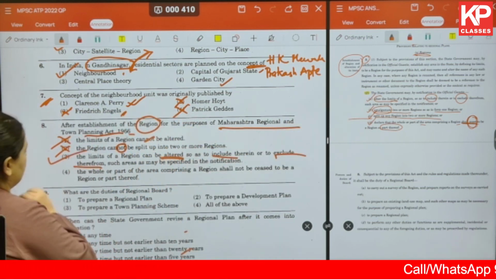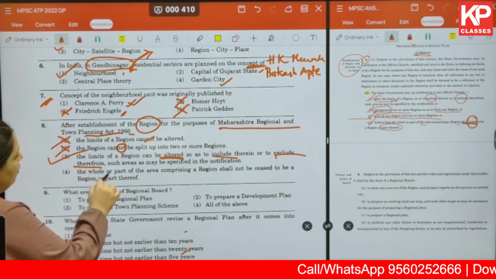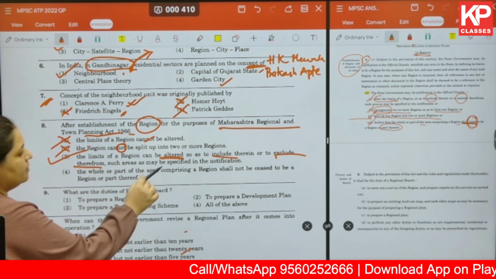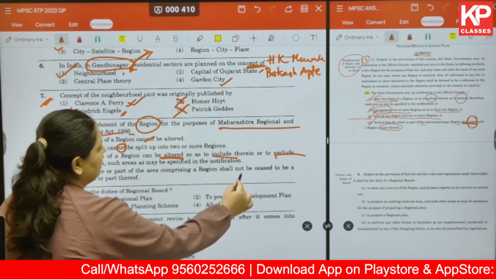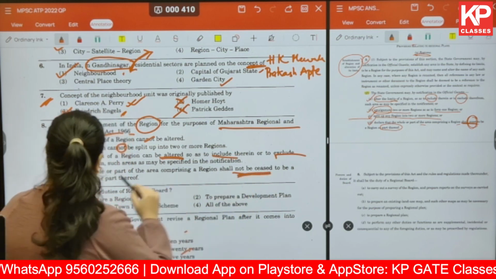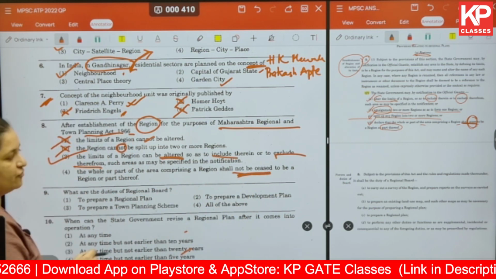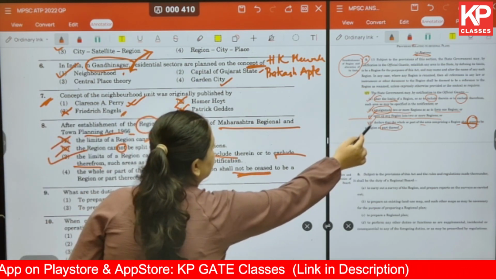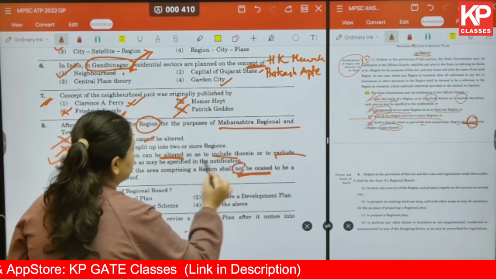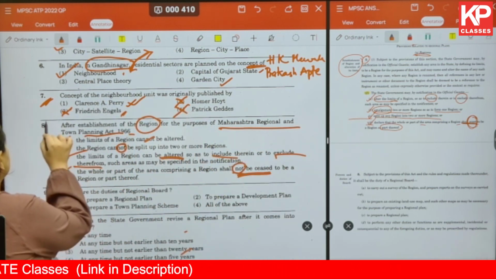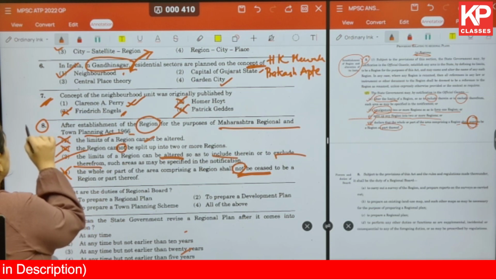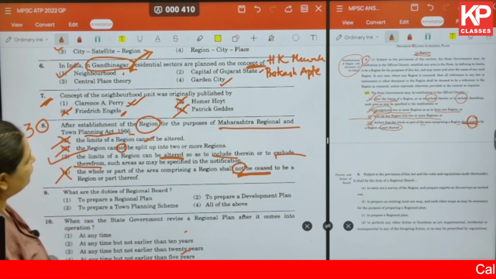So this is correct. And then the whole or part of the area comprising a region shall not cease to be a region or part thereof. We've seen that that is also possible, so this not is wrong again. So the correct answer for 8 is option number 3. And where do we get it?